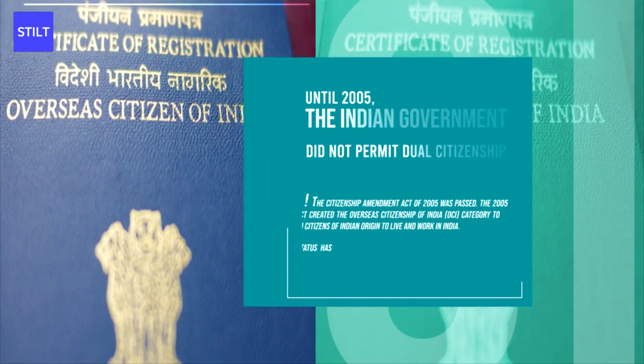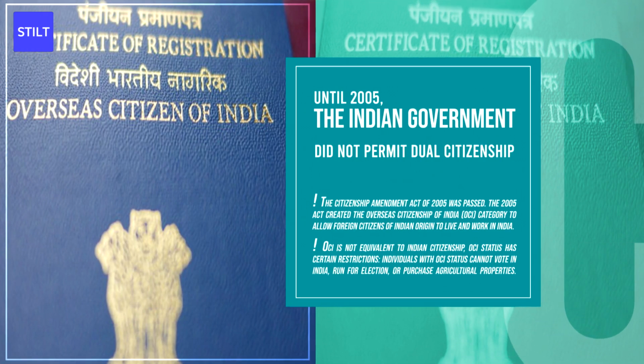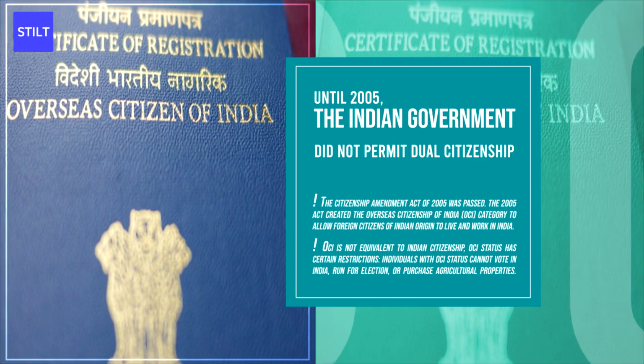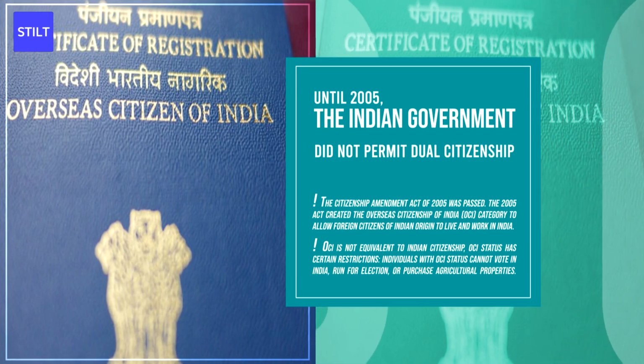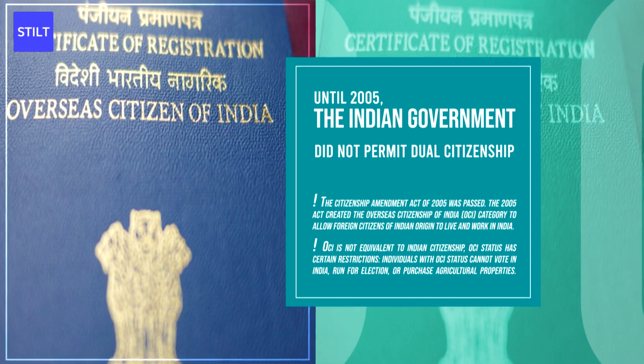Until 2005, the Indian government did not permit dual citizenship, and this prevented many people of Indian descent from living and working in India. In response, the Citizenship Amendment Act of 2005 was passed. The 2005 Act created the Overseas Citizenship of India, or OCI category, to allow foreign citizens of Indian origin to live and work in India.